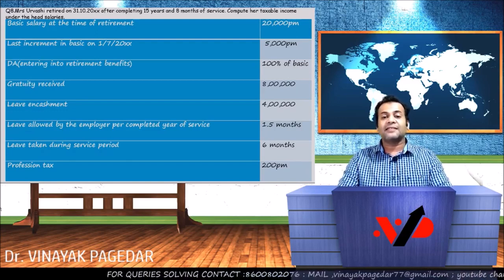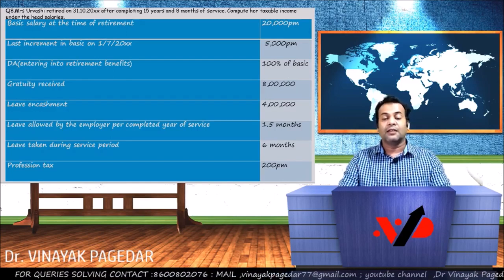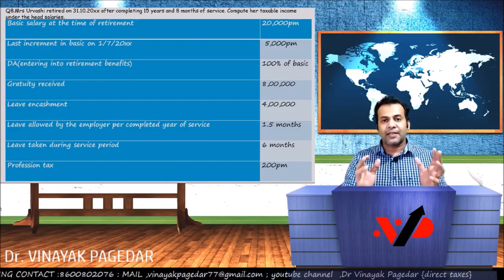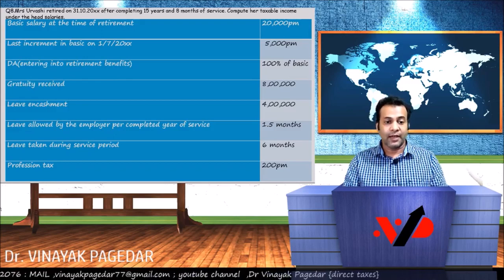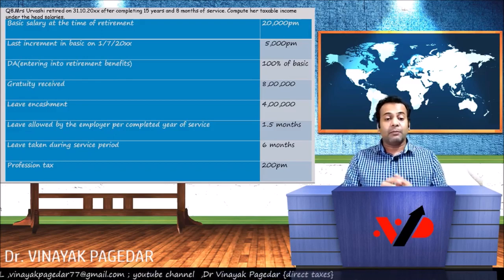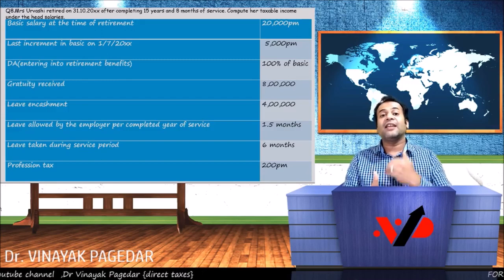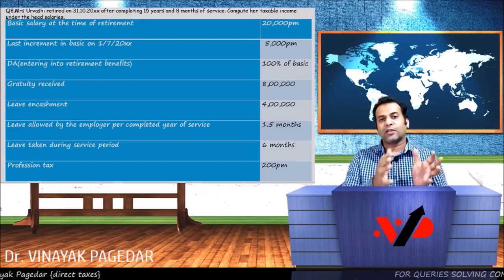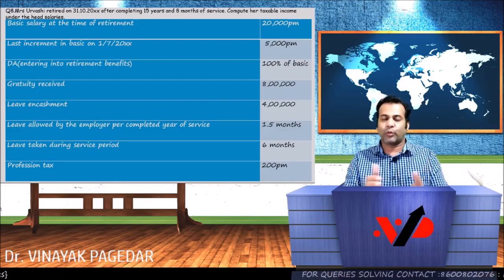Now you're given the basic salary at the time of retirement is 20,000 per month. Correct? But the last increment in basic took place on 1st of July and the increment was 5,000. This means the salary got increased by 5,000 rupees to 20,000. It's like saying it was X earlier. On 1st of July, a 5,000 addition made it 20,000.